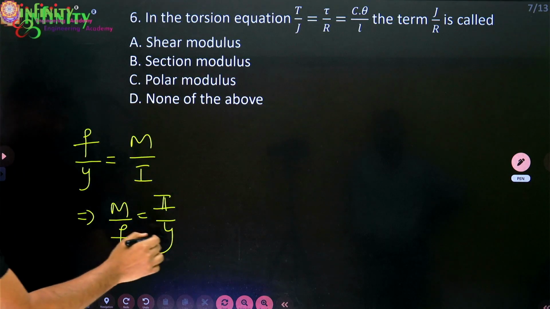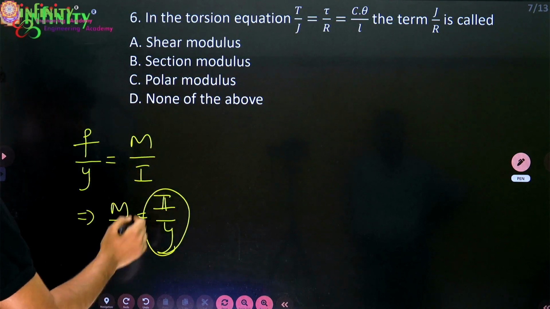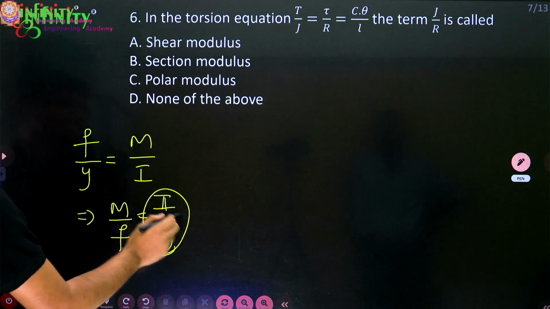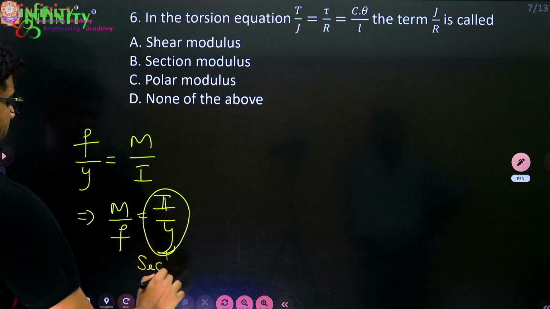Whatever this term is there here, this term is called as section modulus. This term is called as what? Section modulus.